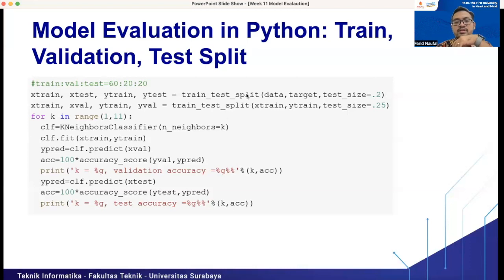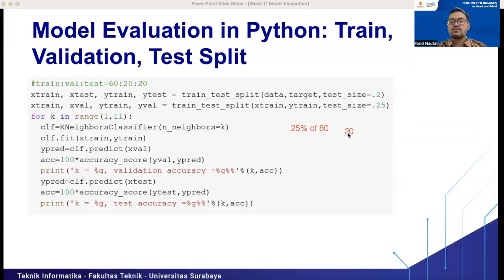Then after that, from the 80% training data, we split it into a training set and a validation set. So in the second train_test_split here, we split the training set into 25% for validation and 75% for training. And that's why 25% of 80 will be around 20.